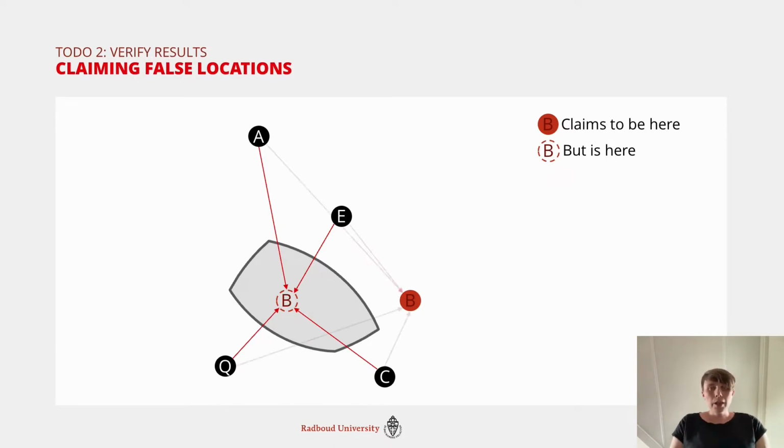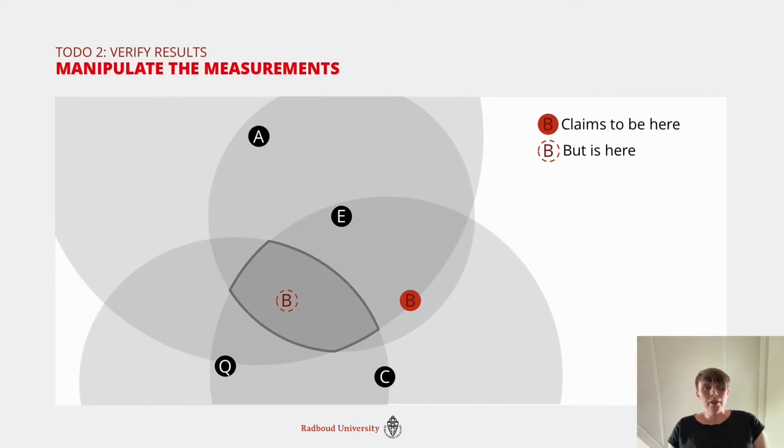And now if you look at this picture, you see that this is nice for the actual location, but it has nothing to do with the claimed one. So this is a problem, right? If you would just look at this, you would say, okay, something is wrong. Might be an attacker, might be very bad quality of measurements, but something is wrong. So the adversary is smart and says, okay, I claim to be here, and now I mess with the measurements because I really want to make this happen.